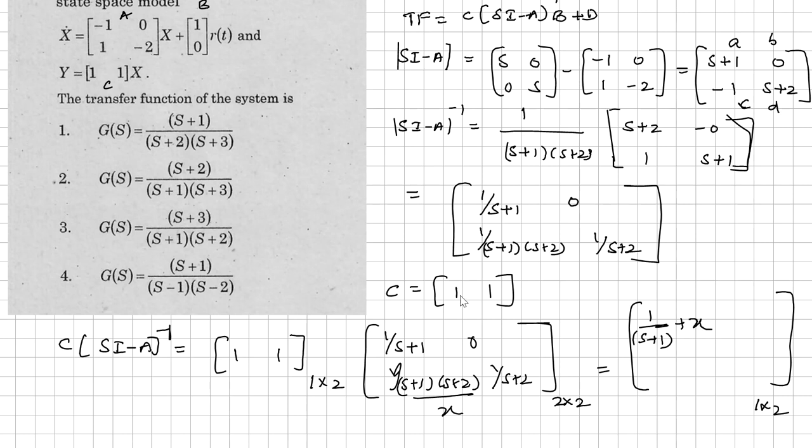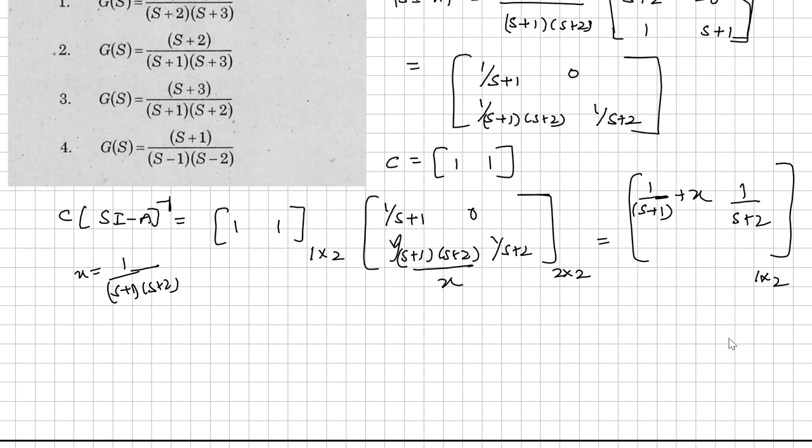So what is the value of X? X is nothing but 1 by S plus 1 into S plus 2, plus 0 into 1 plus 1 by S plus 2. So this is the final we got here, right?